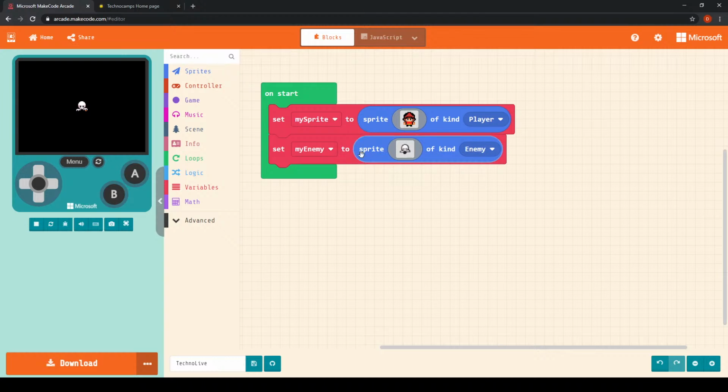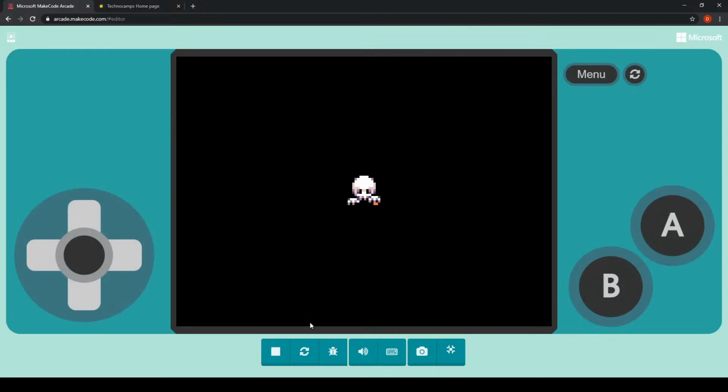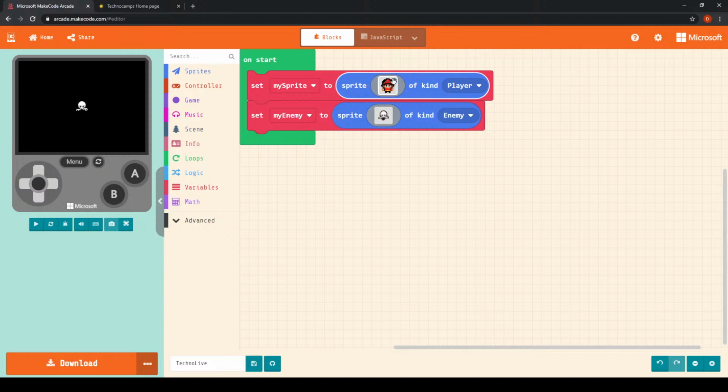Okay. Now at the moment what you'll probably see is that over on the game, on the left of the screen, you've got both of your sprites, and they're both overlapping with each other. Okay, so we can no longer actually see our player sprite because it's hidden behind our enemy sprite. So in a second, what we can do is we are actually able to tell our game that the enemy sprite needs to start in a different place.